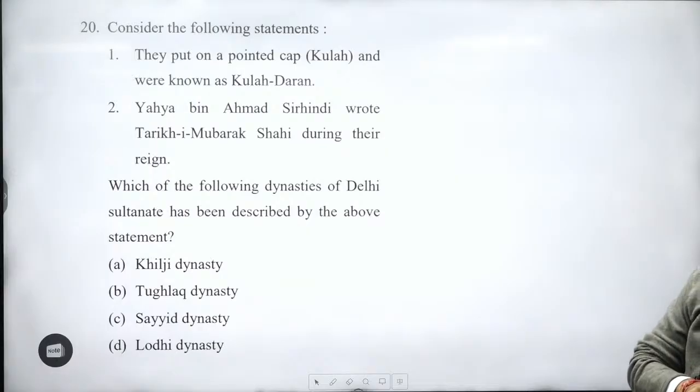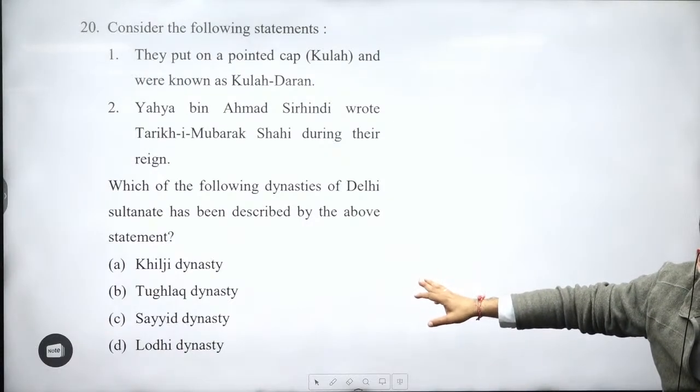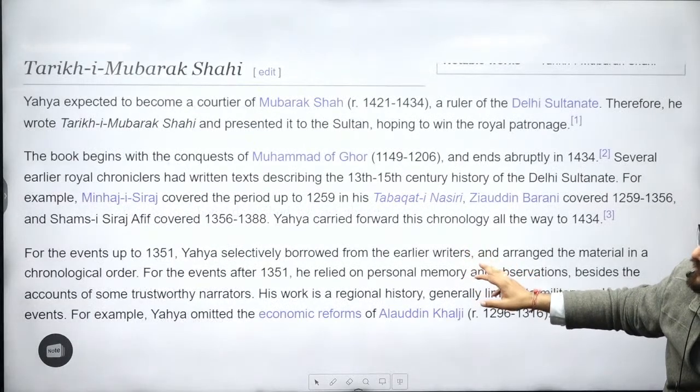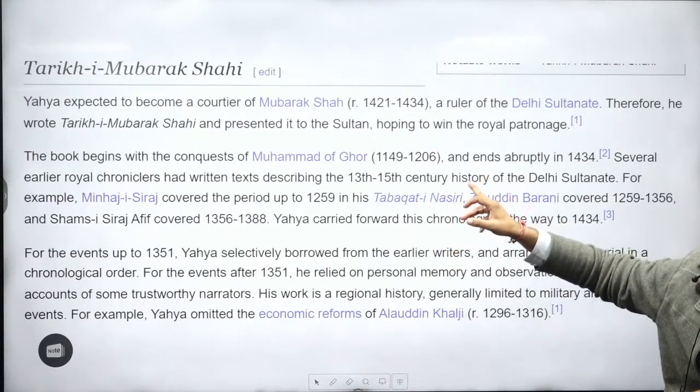20th. They put on the pointed cap Kulha. Yahya bin Sarhindi wrote Tarikh-e-Mubarak Shahi during their reign, related to the Sayyids. Everybody must have done this, right? Easy question again. Tarikh-e-Mubarak Shahi was written by Yahya bin Sarhindi about the Mubarak Shah rule.